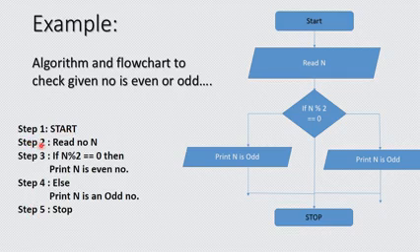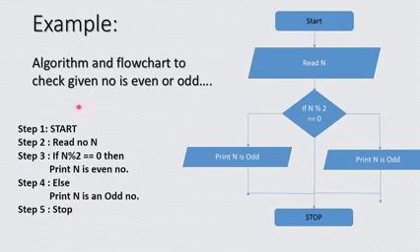In the second step we read one number. In the third step we check if the number mod 2, that is, the number divided by 2 with the remainder found by the modulus sign, is 0, then we print that n is an even number. In step 4, else if the remainder is 1 or any other, then we print that n is an odd number. Step 5 will be stop. We get our answer in step 3 or step 4.